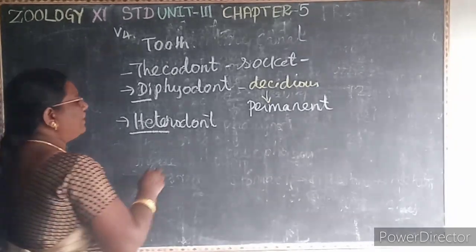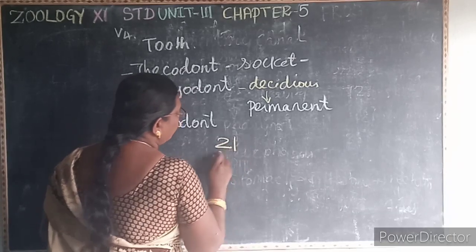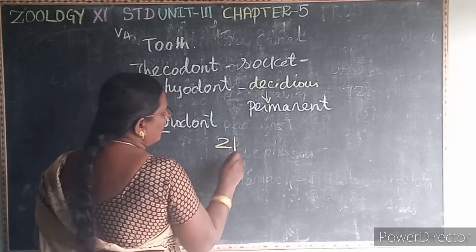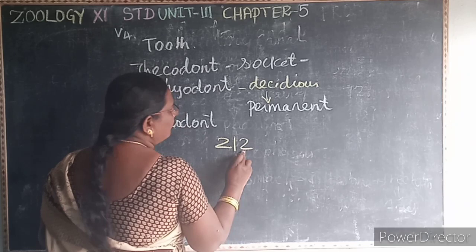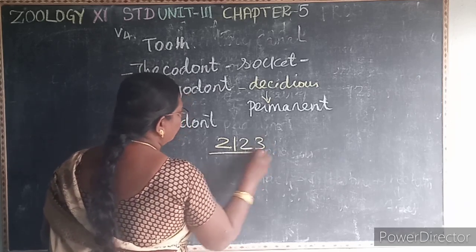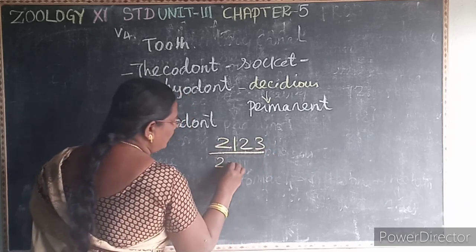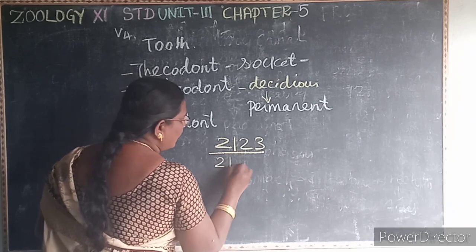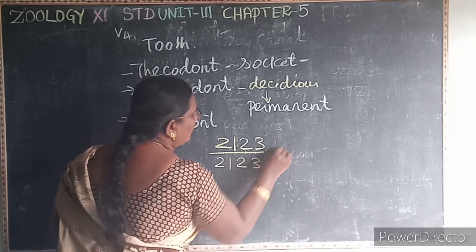Now you write the dental formula. That is 2 incisor, 1 canine, 2 premolar and 3 molar in the upper jaw. Again in the lower jaw, 2 incisor, 1 canine, 2 premolar and 3 molar, into 2.